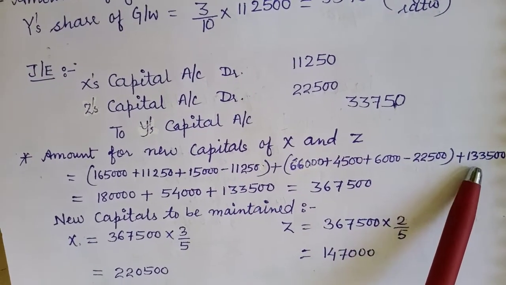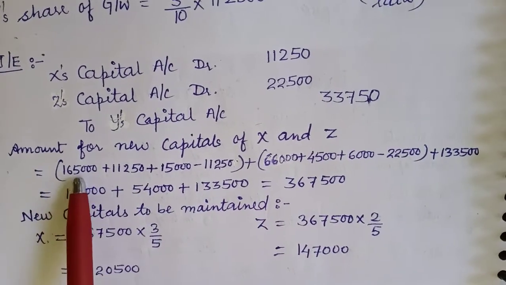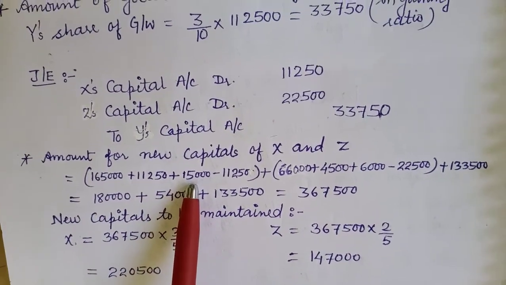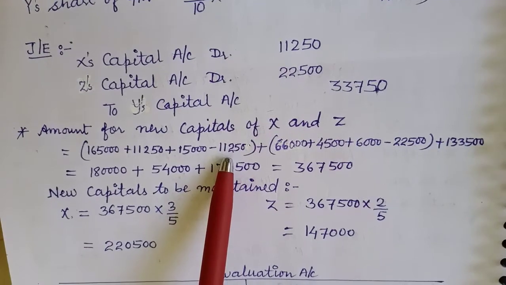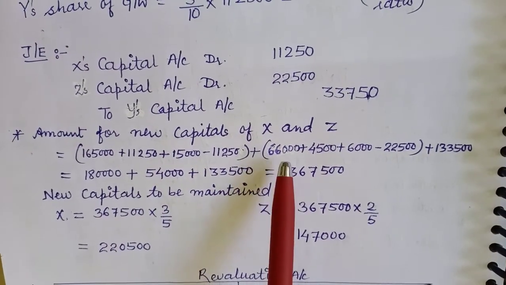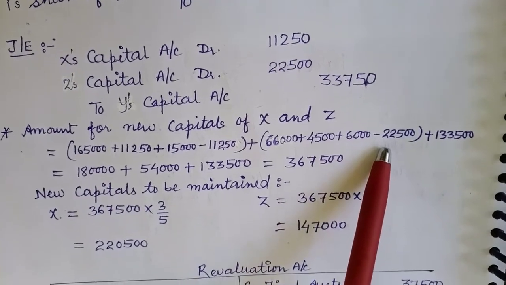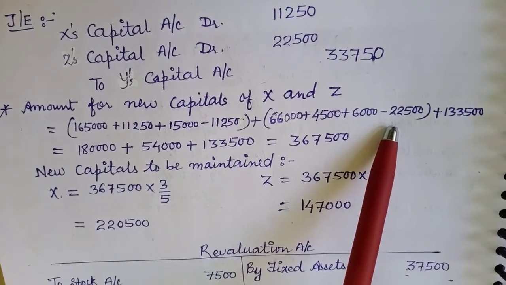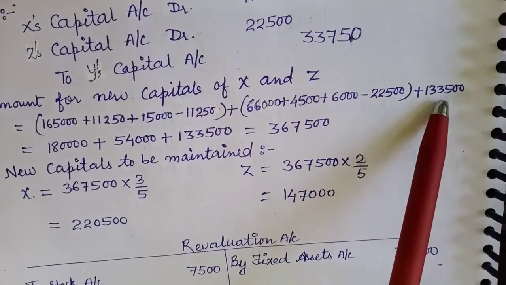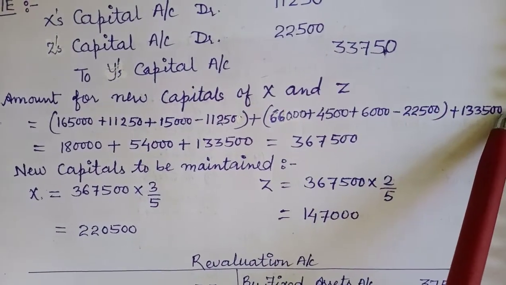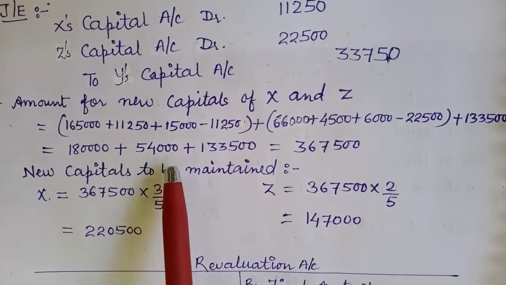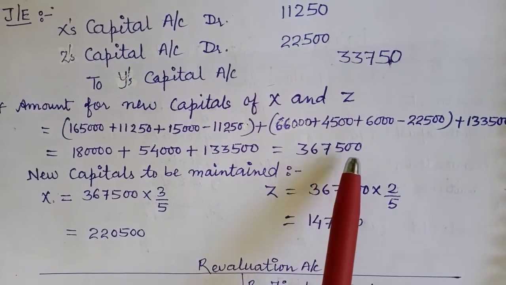So all this you are going to add: the credit values in X minus the debit value, added with the credit values of Z minus the debit value in Z's partner's capital account, and then the payment to be made to Y. These all are added, so we got the amount 3,67,500.